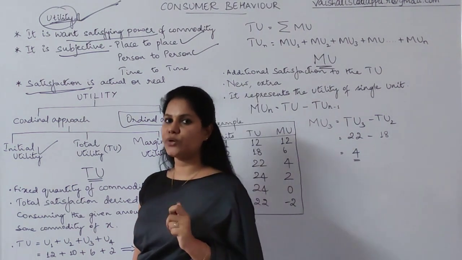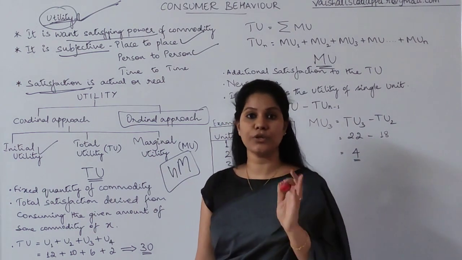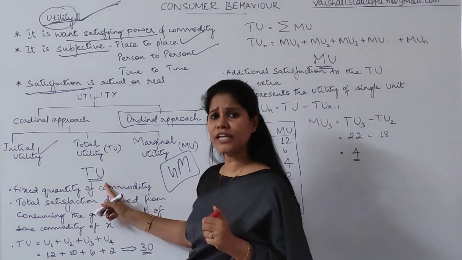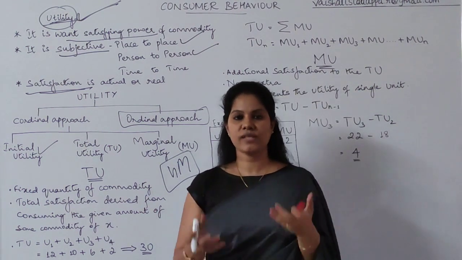So after initial utility, one more concept we're going to talk about is total utility. What is total utility here? Total utility is for a fixed quantity of a commodity. That means to satisfy your